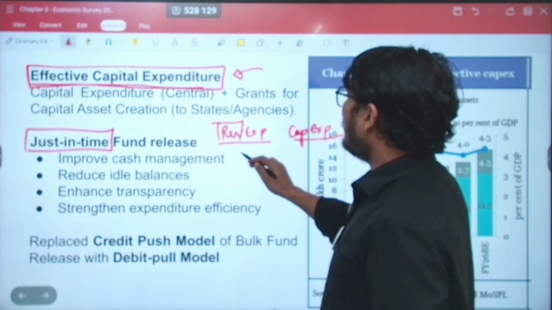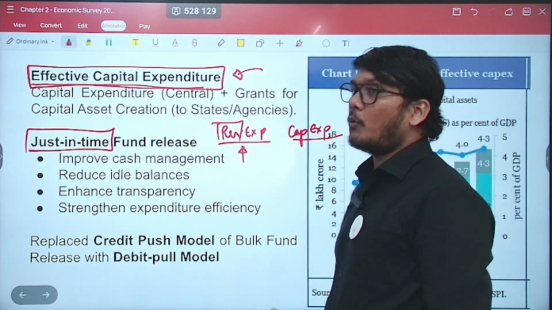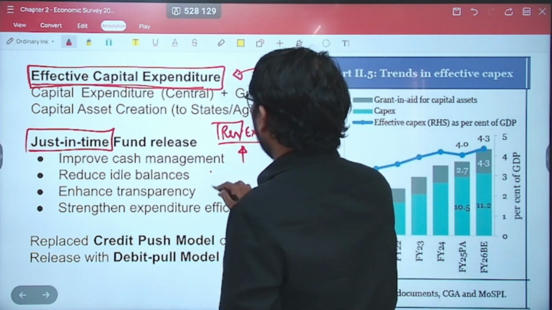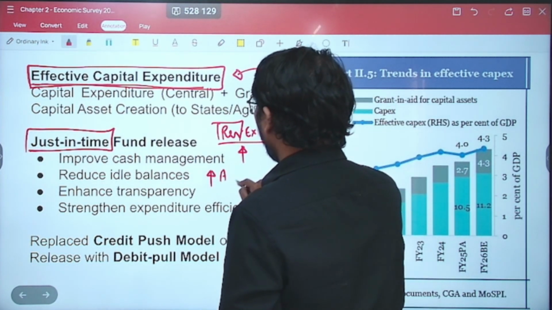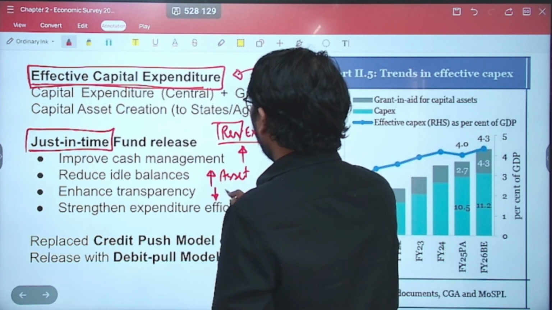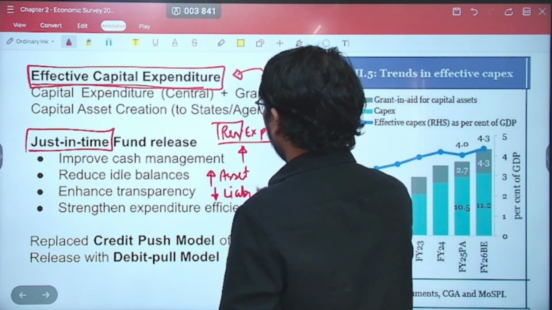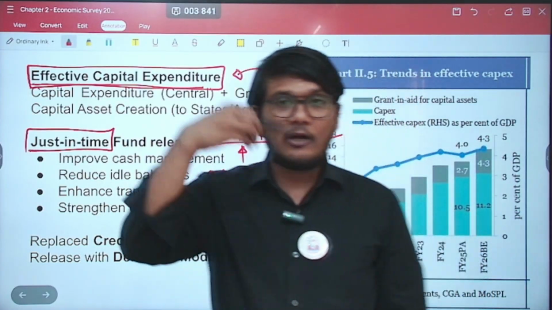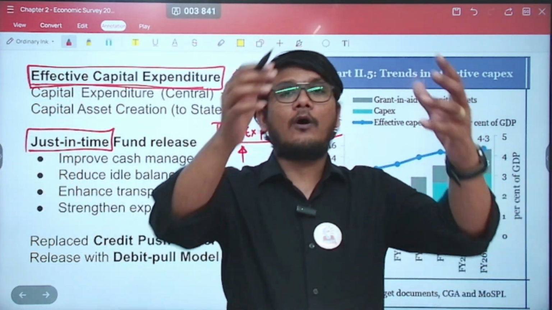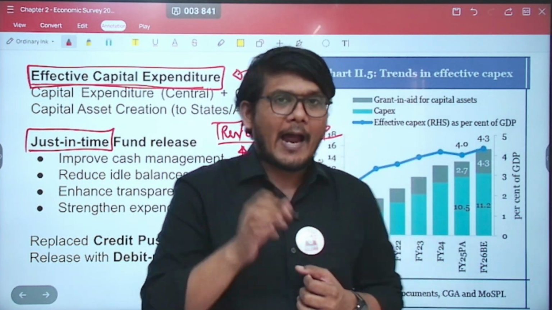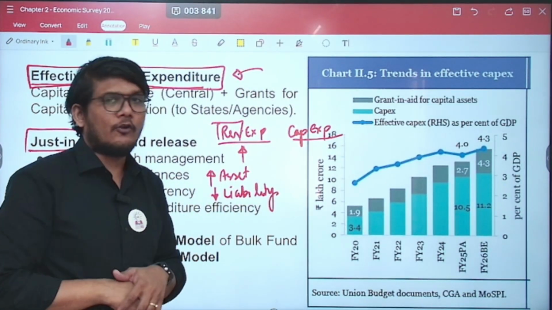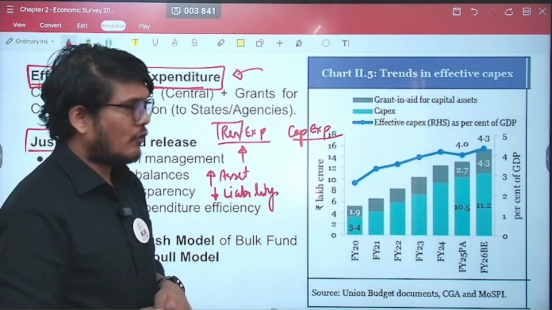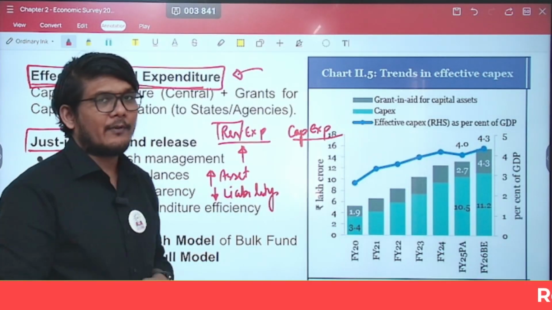Hence, a revenue expenditure is an expenditure which does not increase your asset nor lower your liability. It is not going to lead to the formation of any asset, and the liability will also not decrease.